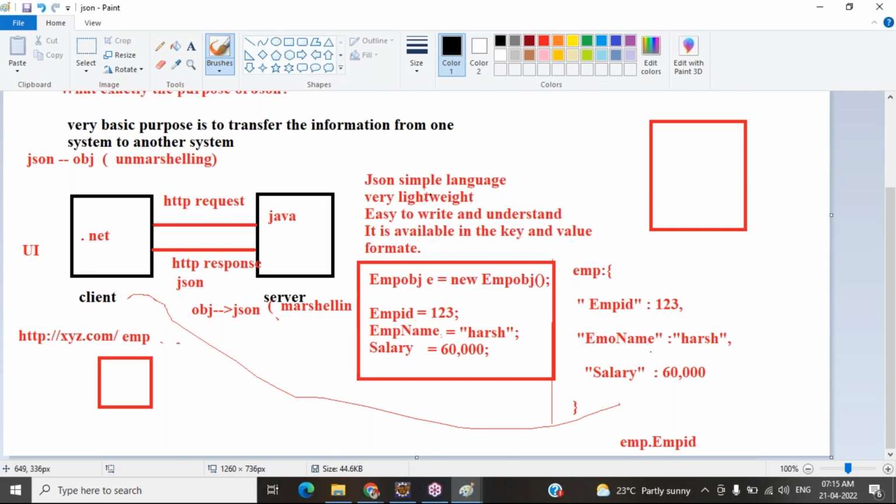And it's very lightweight, because there's no huge syntax we need to follow to write the data in JSON. The syntax we are using is also very simple. It is very easy to write and understand.